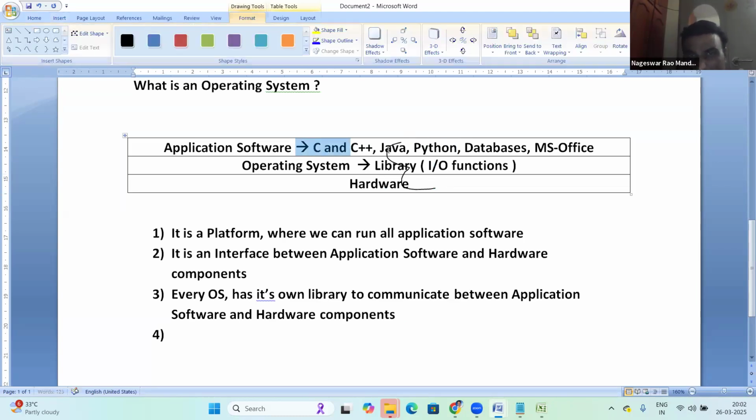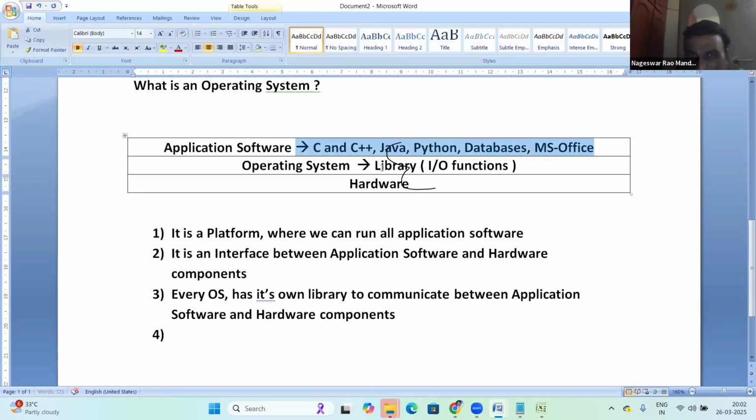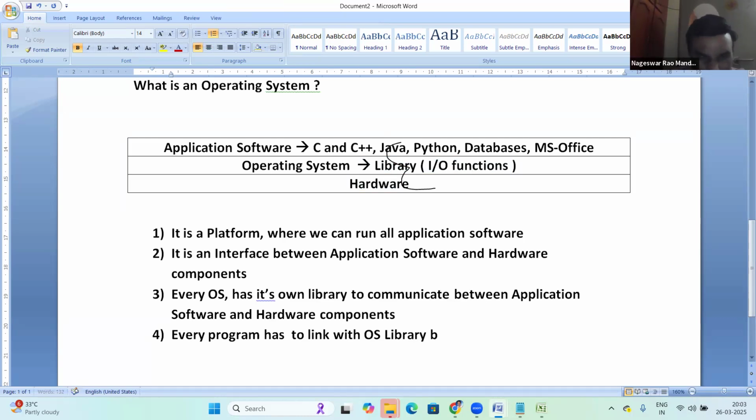Then program execution starts, and the output is delivered to the output device. Every program has to link with the OS library before it is run. Remember this fourth point, an important one.